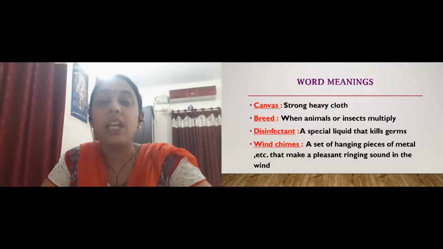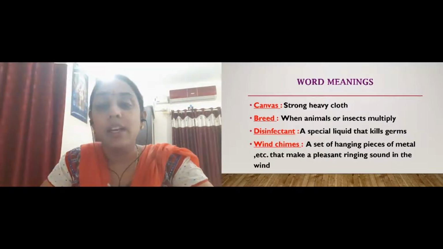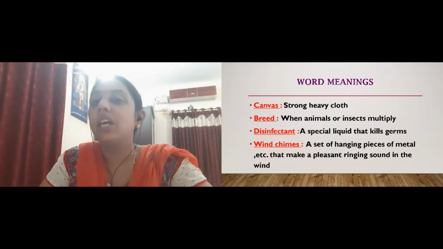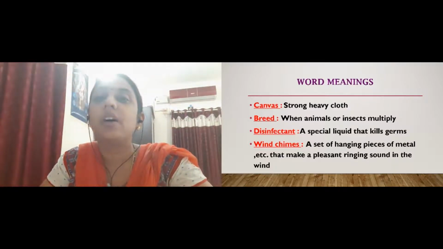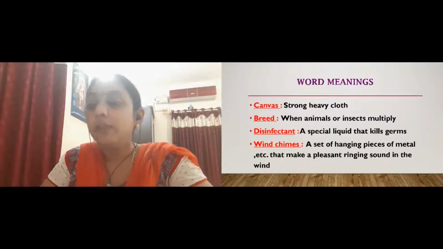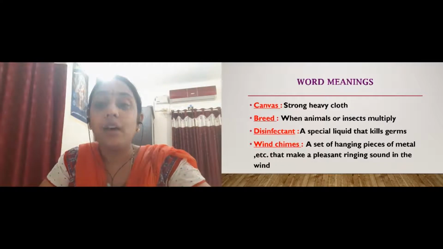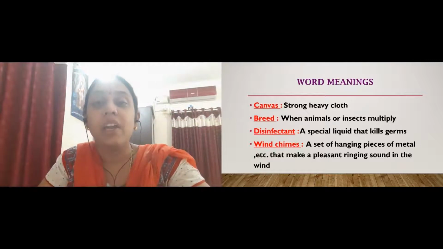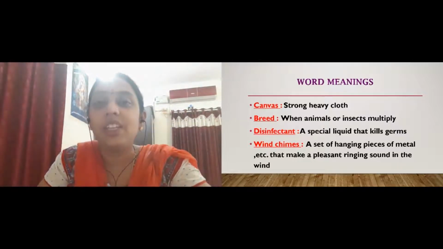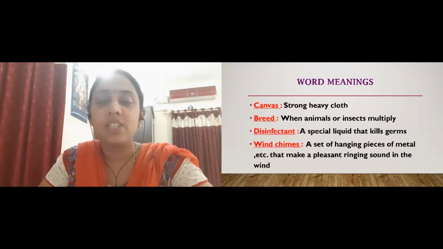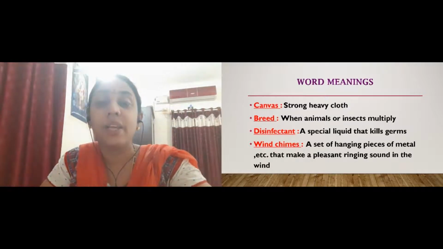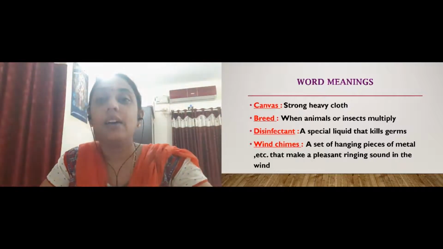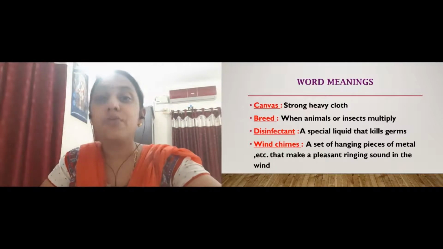Then we have disinfectant, that means any liquid that is used to kill germs. That means it reduces the infection caused by different germs. Then wind chimes, you might have seen them also, beta. These are made up of metals with some hangings, and when the wind blows they touch each other and produce very nice music, or nice sound. Generally we call these wind chimes, right? And we used to have these in places where a very nice wind blows, right? So these are the hard words from the chapter.